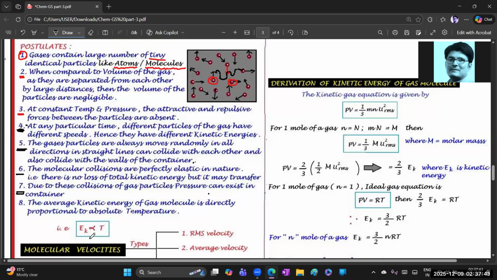Okay, or KE is directly proportional to temperature. If you raise the temperature, the gas particles absorb the energy and they can move with very high speed and move randomly in all the directions. అంటే వాటి kinetic energy కూడా increase అవుతుంది, whenever you apply the temperature. But whenever you do not apply the temperature, as usual they constantly move randomly in all the directions. ఓకే, బట్ ఎప్పుడైతే నువ్వు టెంపరేచర్ అప్లై చేసావో, ఆ గ్యాస్ పార్టికల్స్ కి kinetic energy కూడా ఎక్కువ అవుతుంది.